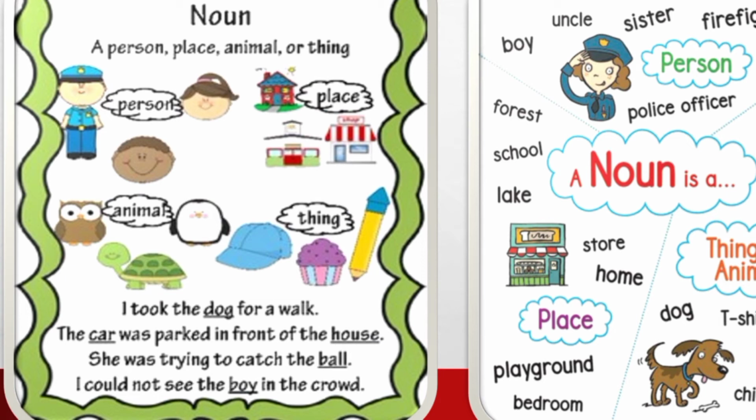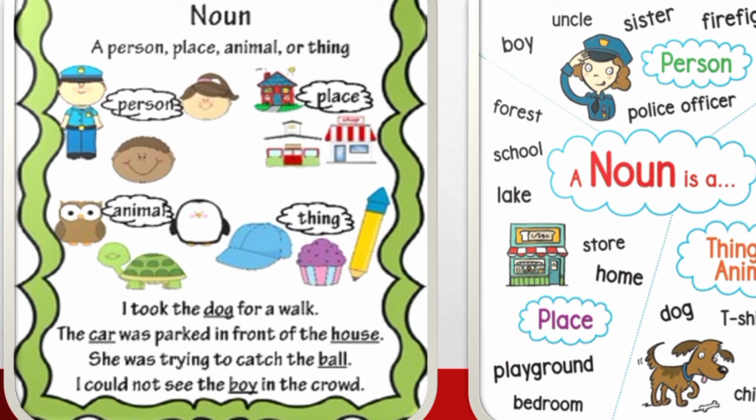Next, see the next example. The car was parked in front of the house. So, how many naming words are there? There are two naming words in the sentence. And what are they? First naming word is car. Car is a name of an object or a thing. And house. House is again a name of a thing.